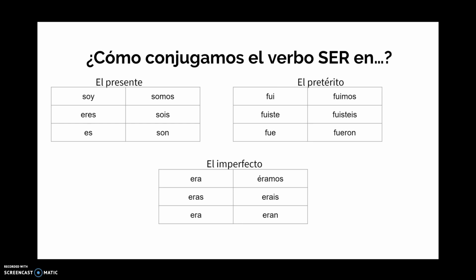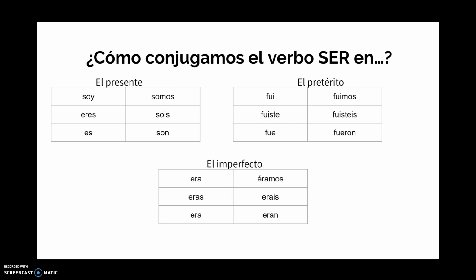En el presente, ser se conjuga yo soy, I am, tú eres, you are, él, ella o usted es, he or she is or you are, nosotros somos, we are, vosotros sois, you all are, and ellos or ustedes son, they are or you all are.